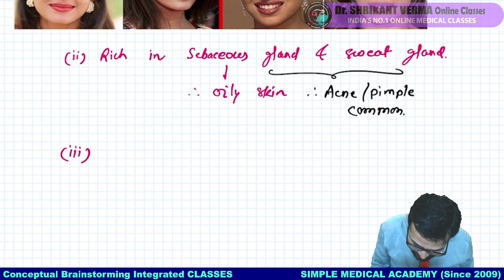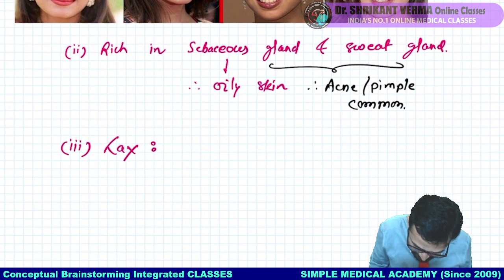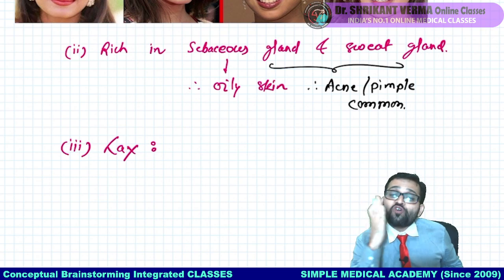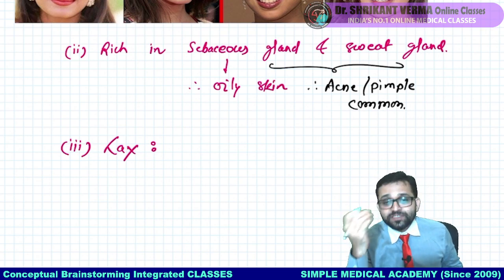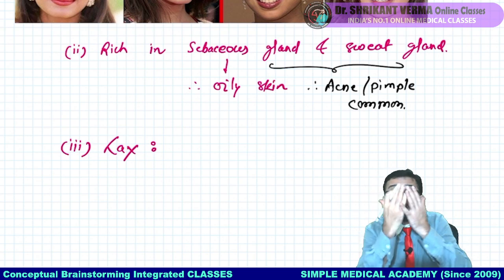Third point, that is laxity. So try to understand. The skin of the face is very lax, it is not firmly attached, because deep fascia is also absent, so it is very lax, ये ढीला ढाला है. So whenever there is edema at the face, it spreads rapidly.